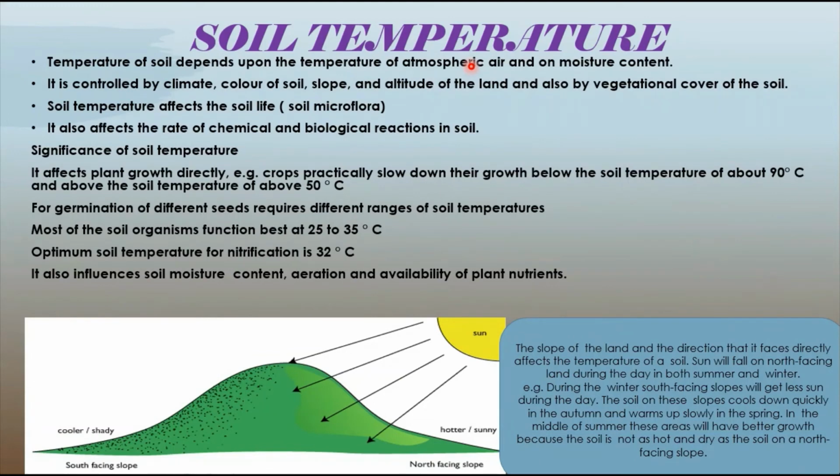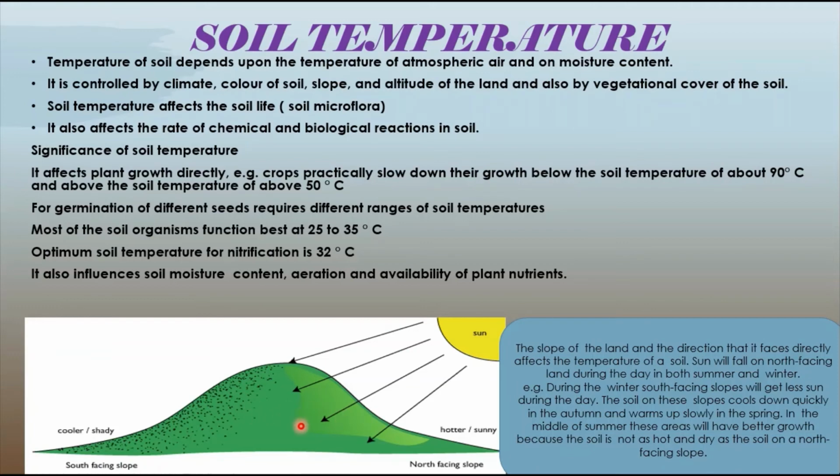Then moving to soil temperature. The temperature of the soil depends upon the temperature of the atmospheric air as well as on the moisture content. The soil temperature is also controlled by the color of the soil, as I told you, then the slope and altitude of the land, and also by the vegetation. That means whatever plants are present are considered the vegetational cover of the soil. So these are all the factors that decide the soil temperature.